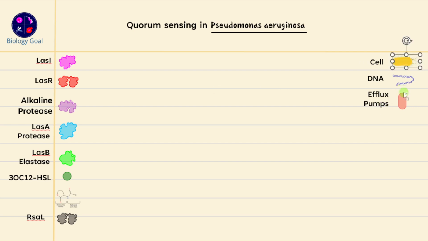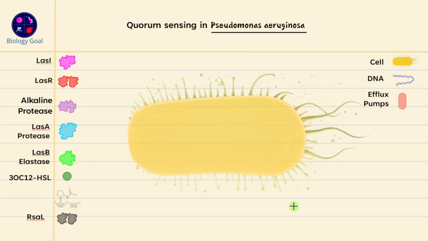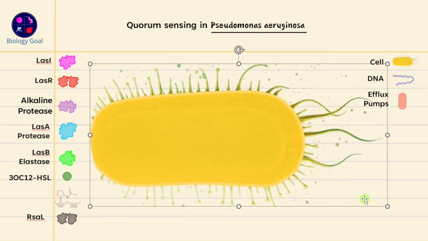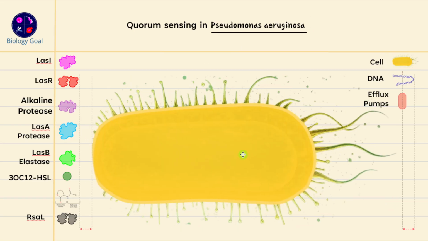First, I need to create the cell, because inside that cell we'll be creating our further illustrations. And as you can see, what we have is the bacterial cell, gram-negative bacterial cell. You have surface structures, you have flagella also. So this is what I've already created, and inside that we'll try to understand the LasA system.